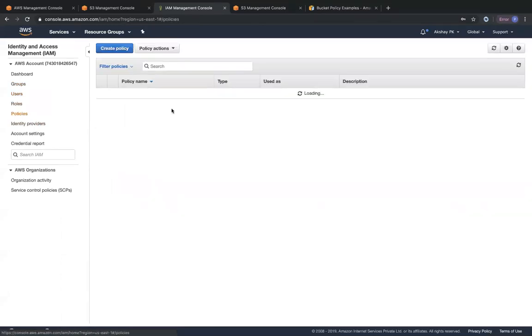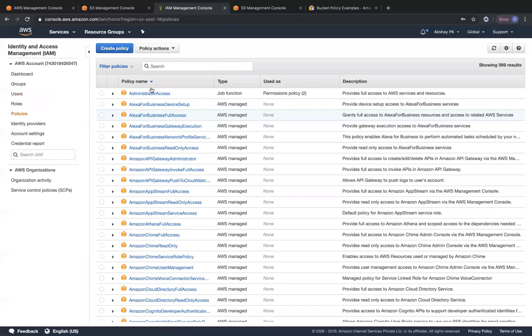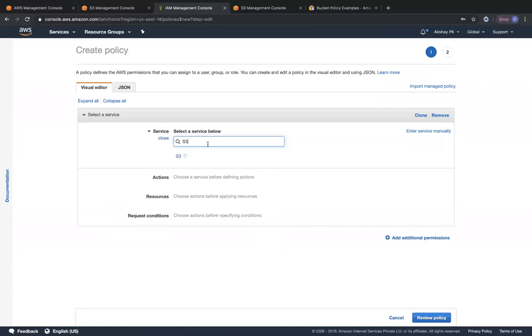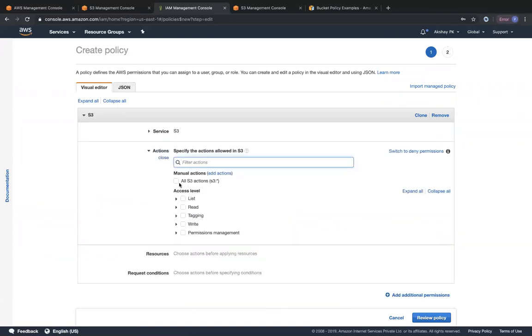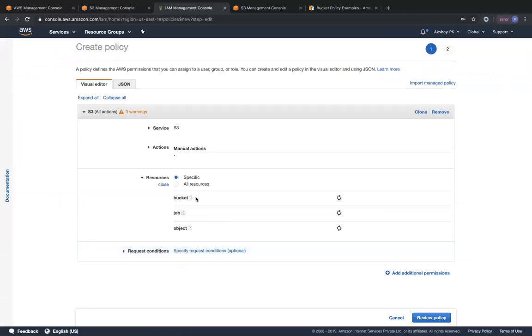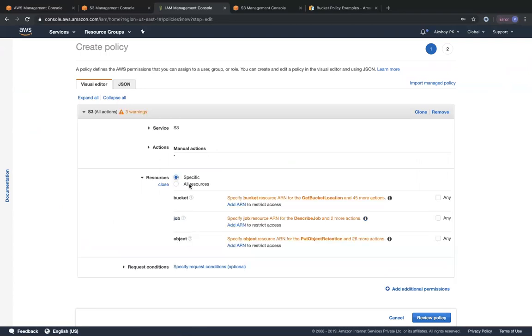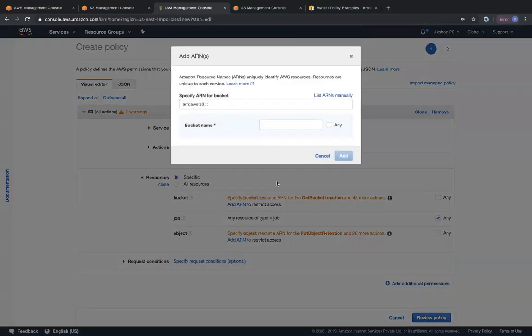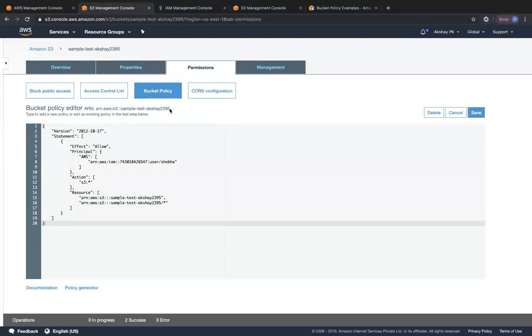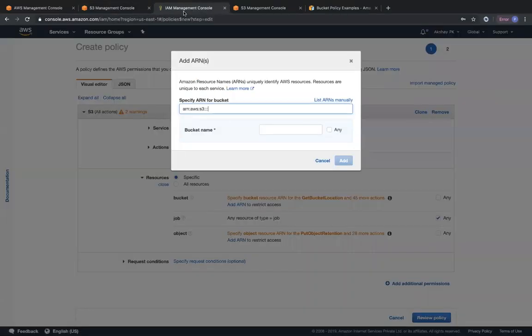So we're going to go back to policies. We are going to create a customer managed policy right now. So we're going to create a policy, choose a service, and choose S3. Under actions, we are going to choose all actions, but all these actions can be done only on that particular S3 bucket. Under specific, she will have access only to that particular bucket name. That bucket name's ARN is over here. I'm going to copy this ARN and paste it over here. So this is how you create customer managed policies in IAM to access only one particular bucket.